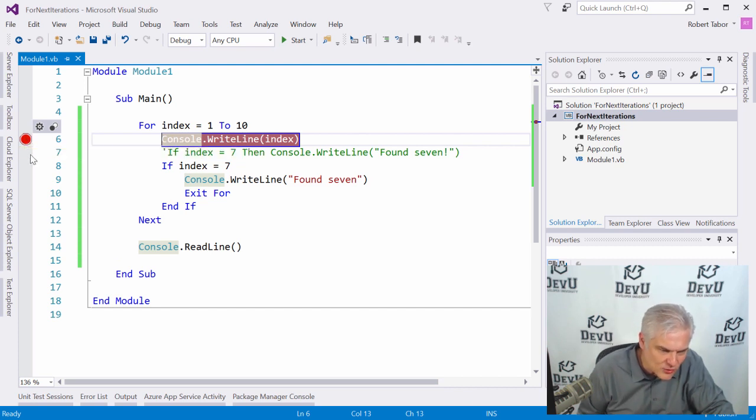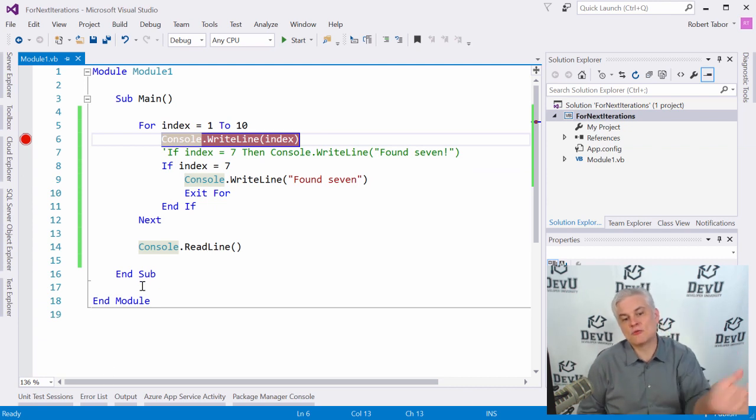I guess it's a circle. It looks more like an octagon to me. And then it highlights the rest of that row in red.